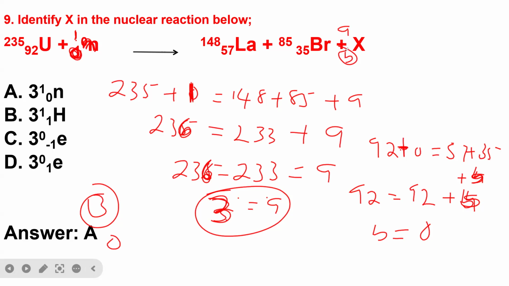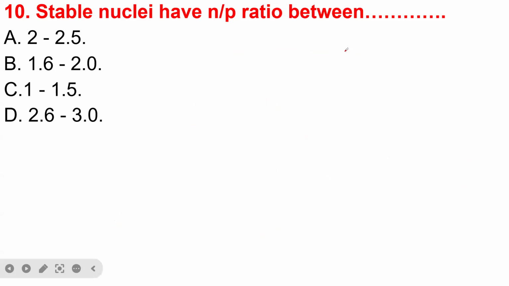So this is a typical example of artificial radioactivity. You can see that in this case, the element, which is uranium-235, is stable. It is now bombarded with 1 neutron and 3 neutrons are generated. Next, stable nuclei have a neutrons to protons ratio between: option A, 2 to 2.5; option B, 1.6 to 2.0; option C, 1 to 1.5; option D, 2.6 to 3.0. So what is the answer here?